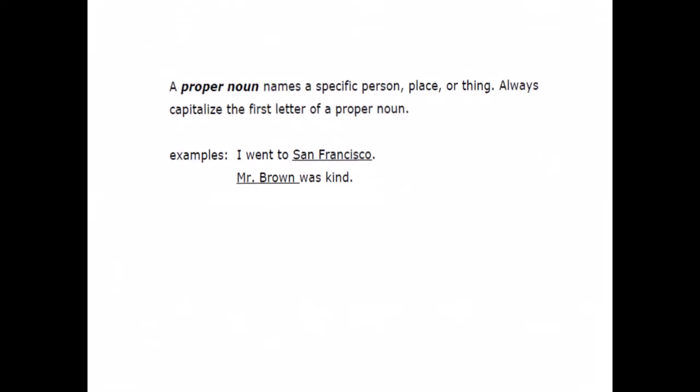A proper noun is a little bit different. A proper noun names a specific person, place, or a thing. It always has a capital letter at the start. So if we look at the word San Francisco, I went to San Francisco. This denotes a place. It is a specific place, so it needs capital letters. Mr. Brown was kind. Again, Mr. Brown is a specific person and his name needs capital letters.